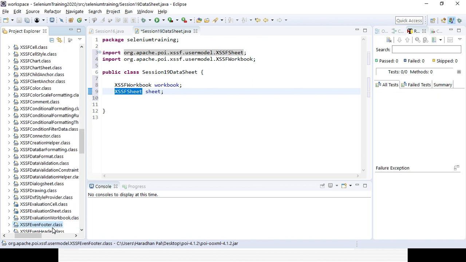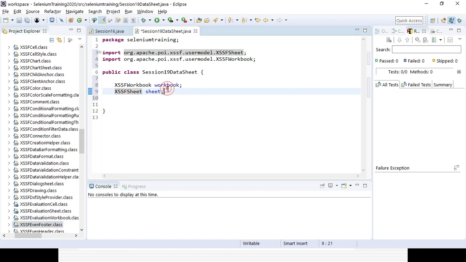Then I need to create a constructor. So you already know how to create a constructor. The constructor will be the same as the class name, right? So I will be creating a constructor, the access modifier will be public, and then the constructor name.